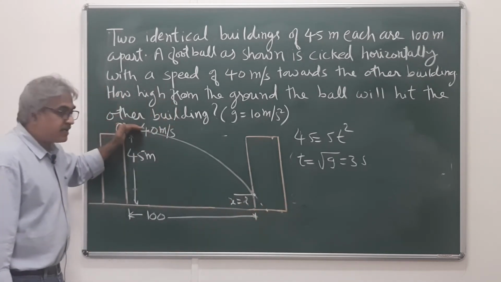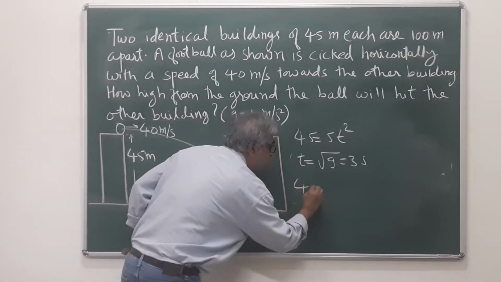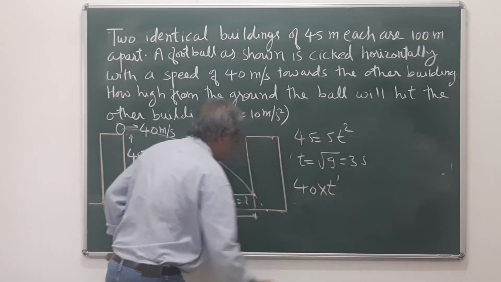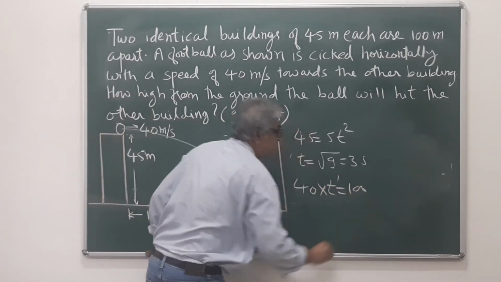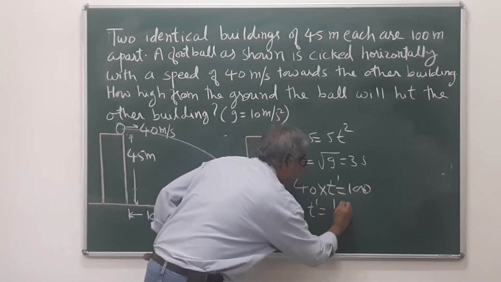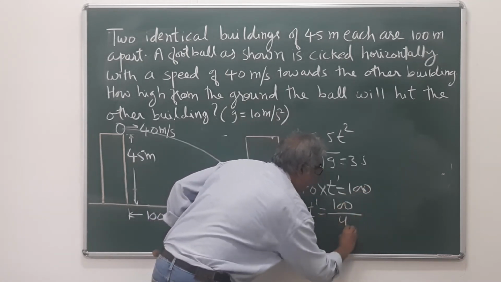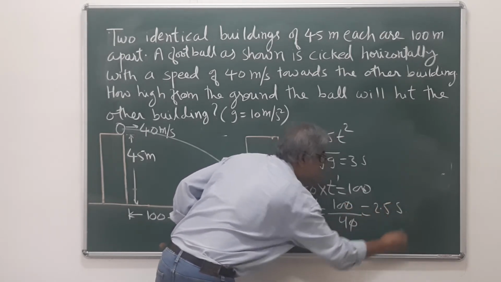So, 40 meters per second, constant velocity, into that time t dash is 100, which means t dash is 100 by 40, and this is 2.5 seconds, okay.